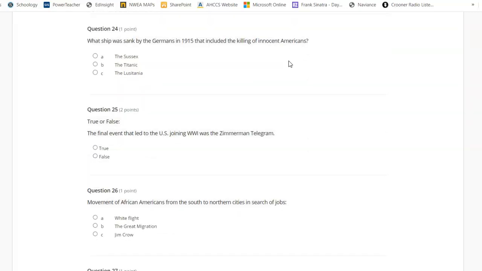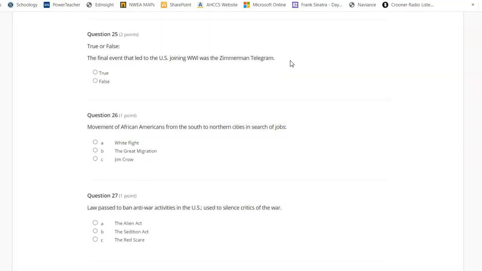What ship was sunk by the Germans in 1915 that included the killing of innocent Americans? A. The Sussex. B. The Titanic. C. The Lusitania. True or false? The final event that led to the U.S. joining World War I was the Zimmermann Telegram. True, false.